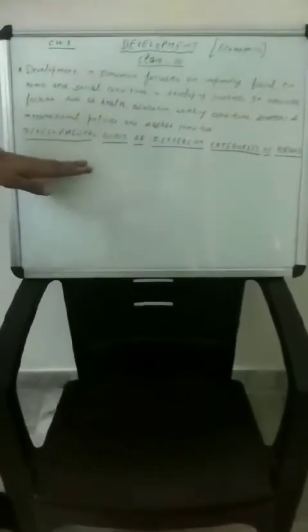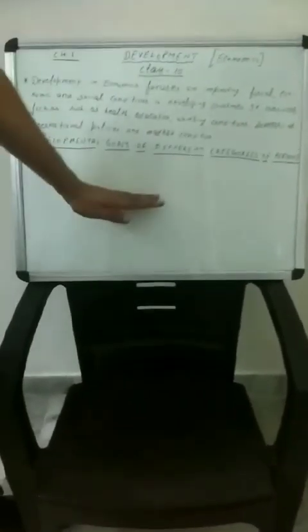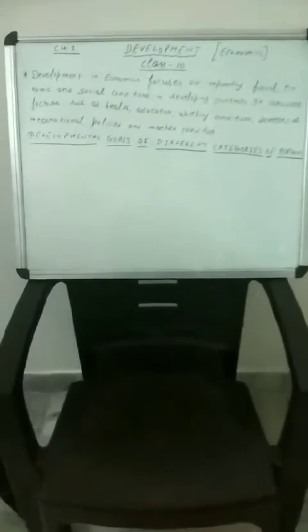In this regard, developmental goals of different categories of persons: we have different categories of persons and every person has a different goal. Students, you must open your economics book, page number 4, the table 1.1 you have. Here I want to explain this table first, what is the meaning of this table. First here I have the categories of persons and their developmental goals and aspirations, that is, what are their objectives, what do they want.